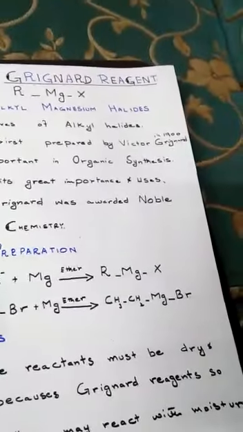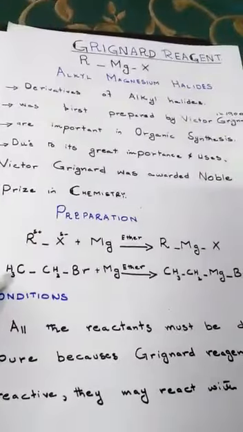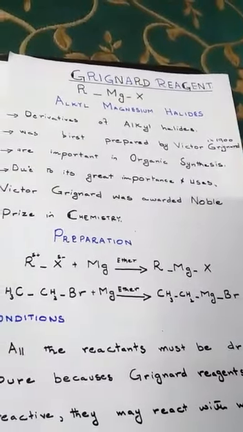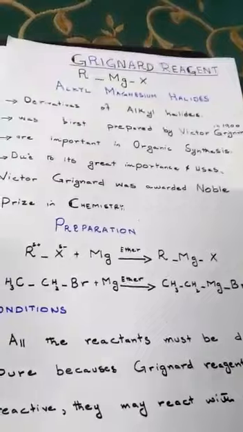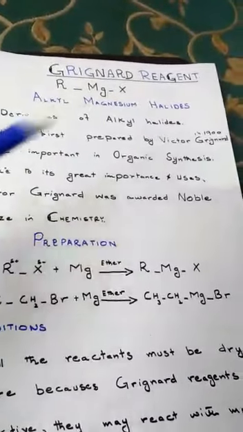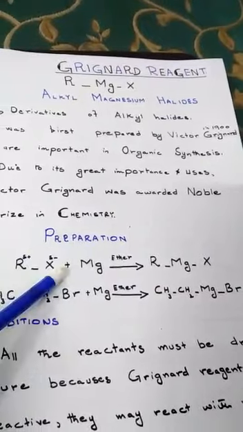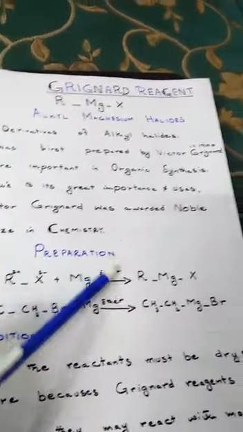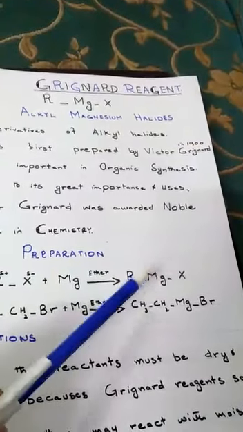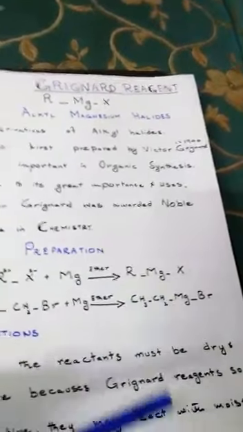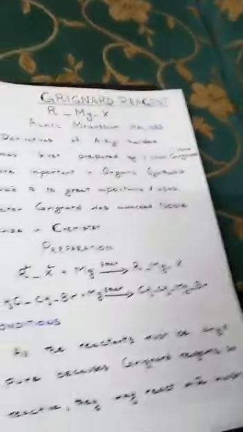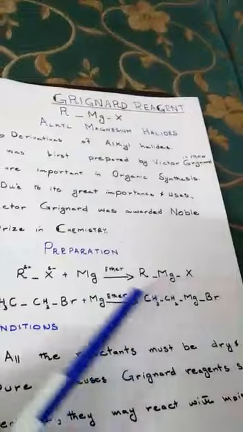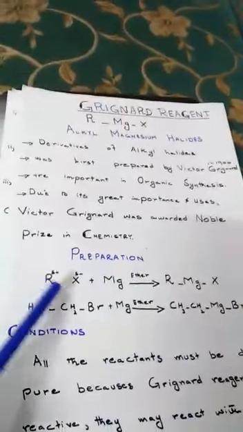Now we will give its preparation. For preparation of any organic compound, there must be two reagents that will be mixed together and the new product is formed. So, for preparation of Grignard reagent, we will take alkyl halide and magnesium. We will mix them together in the presence of ether, and it will give the product RMgX, alkyl magnesium halide. So, we know that alkyl halide reacts with magnesium to give alkyl magnesium halide, which is Grignard reagent. This is the general reaction for preparation.